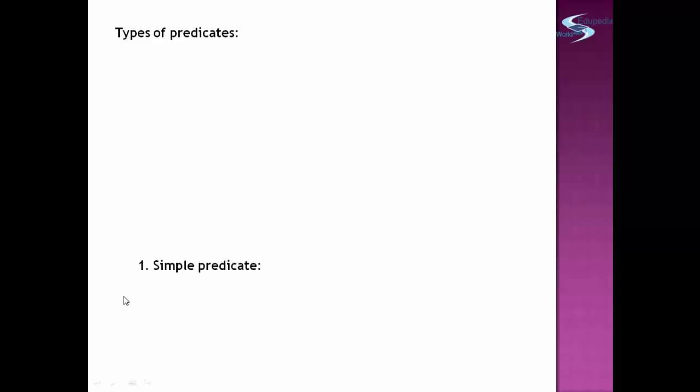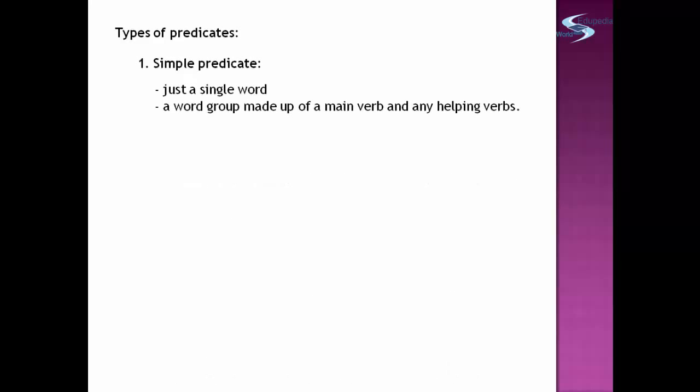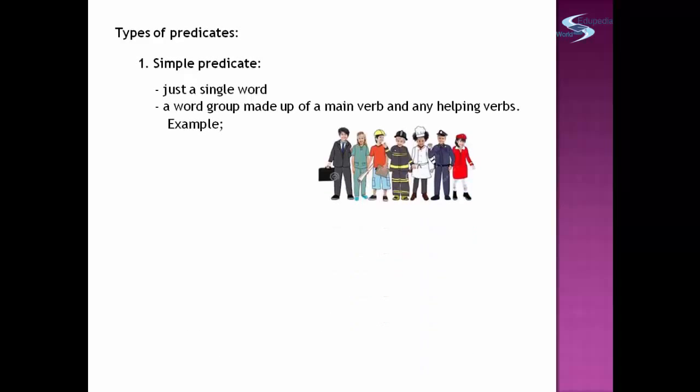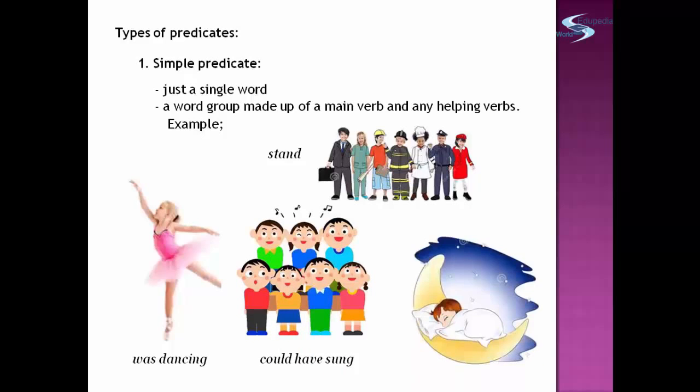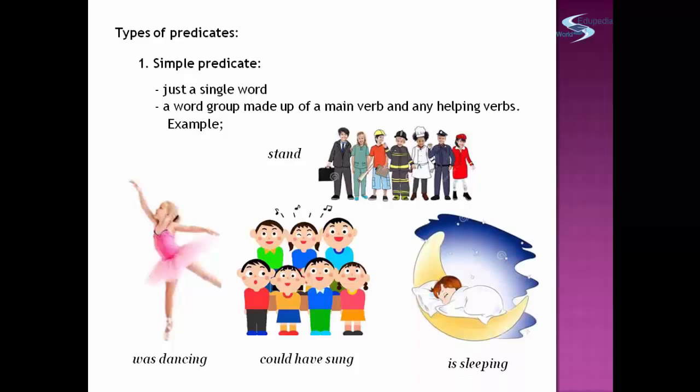Types of predicates. Number 1, simple predicate. This is just a single word or a word group made up of a main verb and any helping verbs. Example, stand, one word. Was dancing, 2 words. Could have sung, a phrase. Is sleeping.